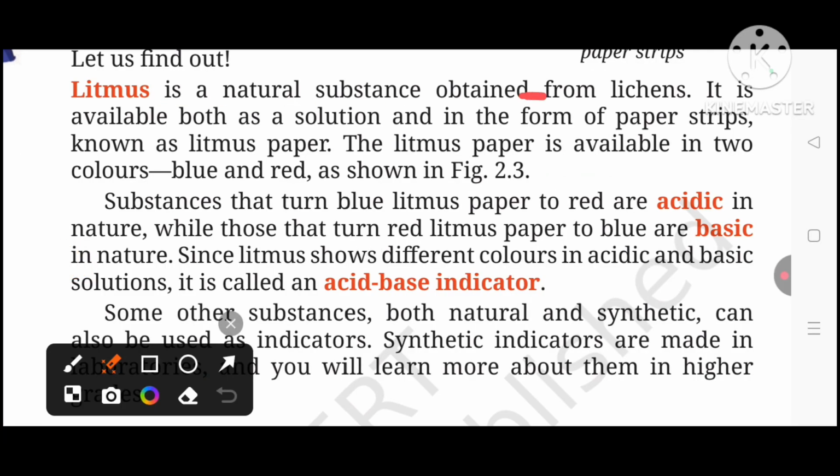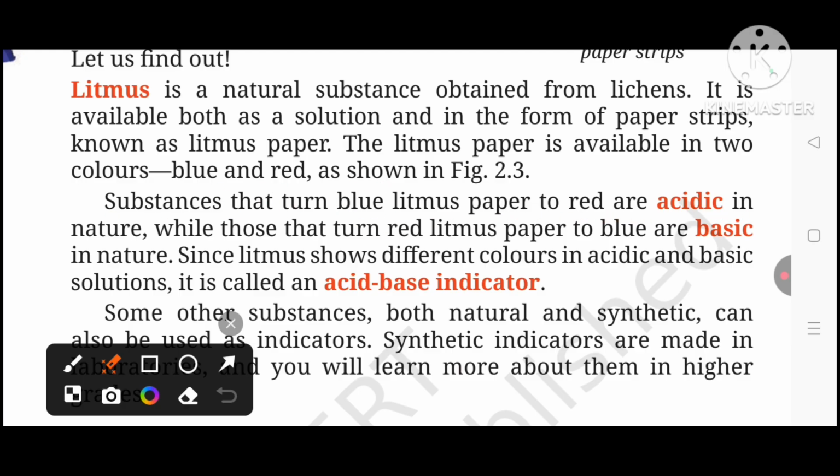Litmus is a natural substance obtained from the lichen. It is available both as a solution and in the form of a paper strip, known as litmus paper. The litmus paper is available in two colors, that is blue and red, as shown in Figure 2.3. Substances that turn blue litmus paper to red are acidic.